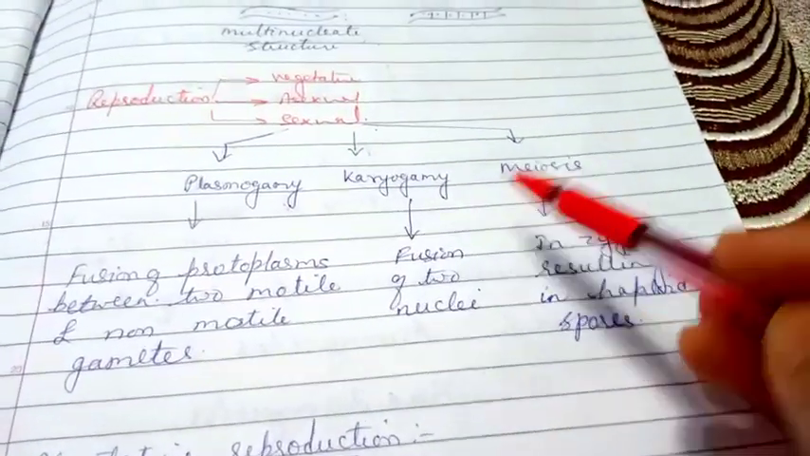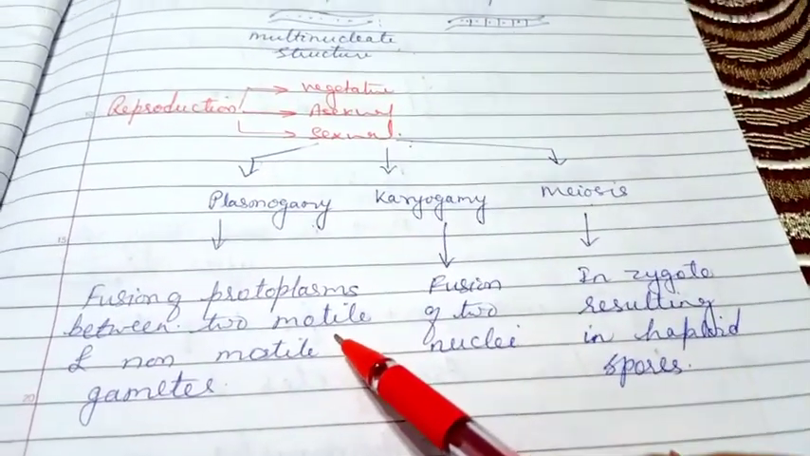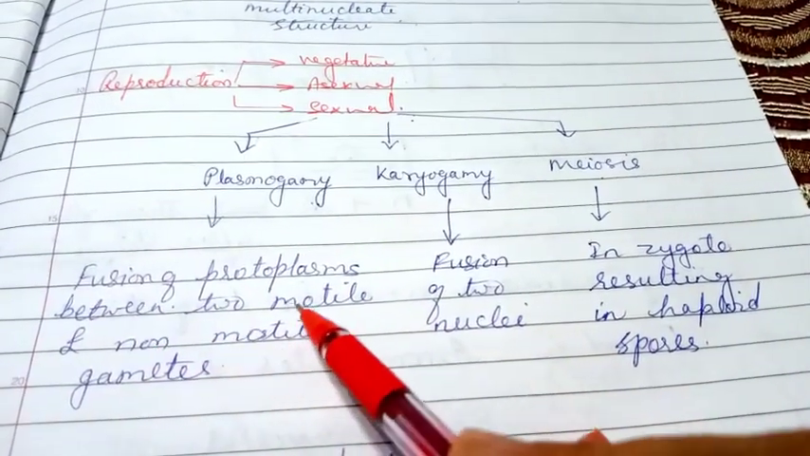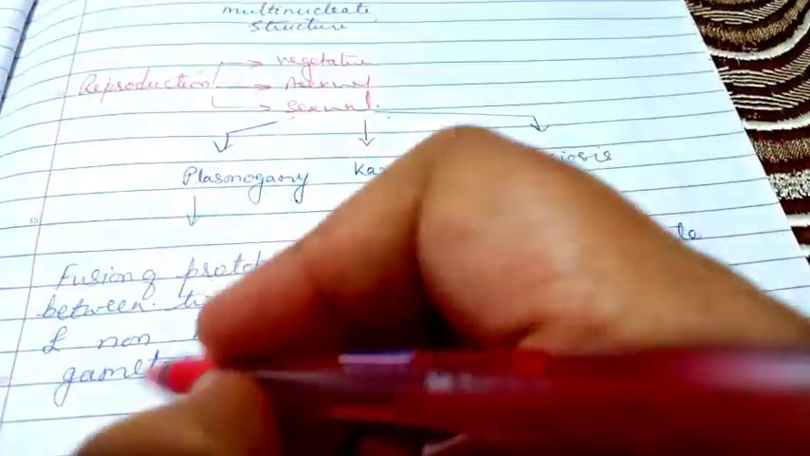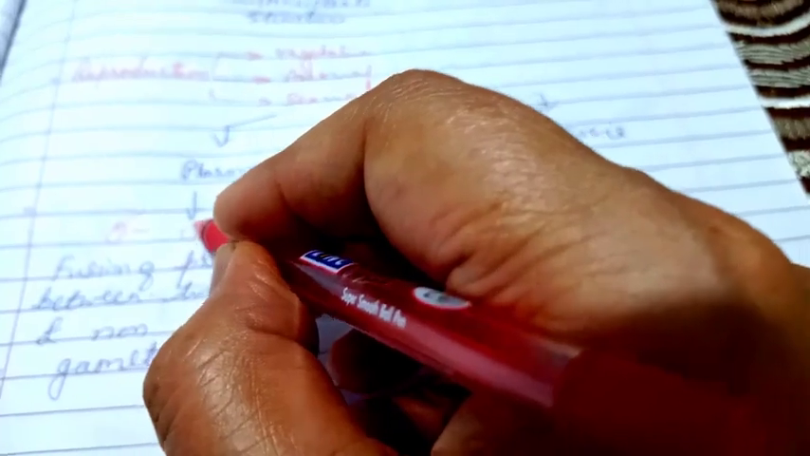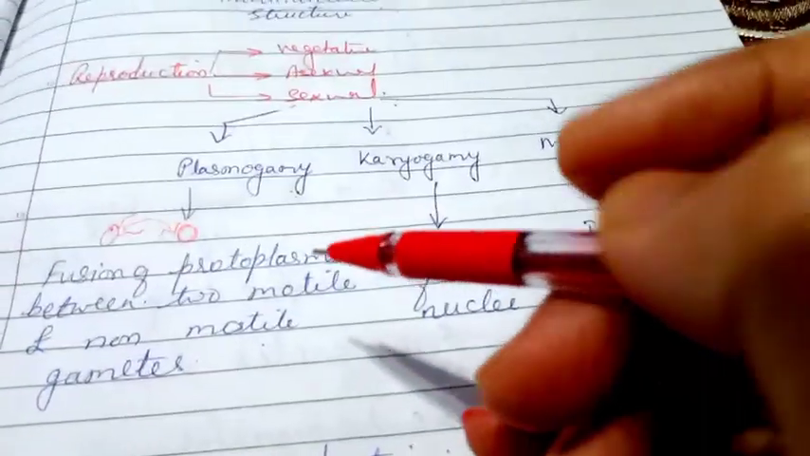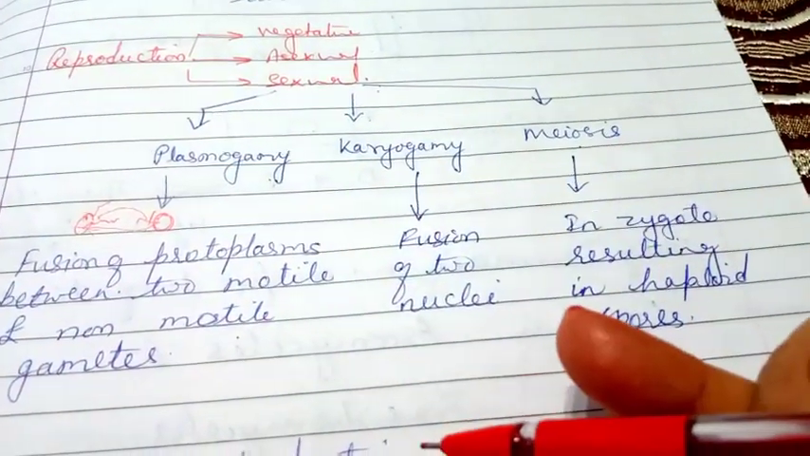When we are talking about plasmogamy, as the word indicates, it means fusion of protoplasm between two motile and non-motile gametes. If one is a motile gamete having flagella and the other is a non-motile gamete, the motile will move towards the non-motile and then the protoplasm fuses together. Such type of fusion is called plasmogamy.